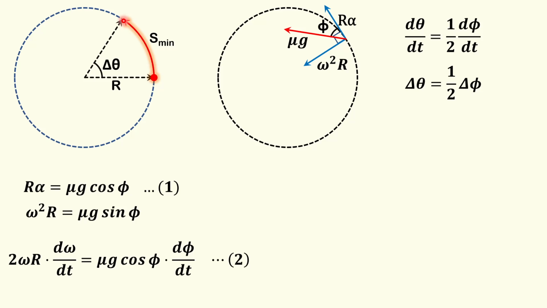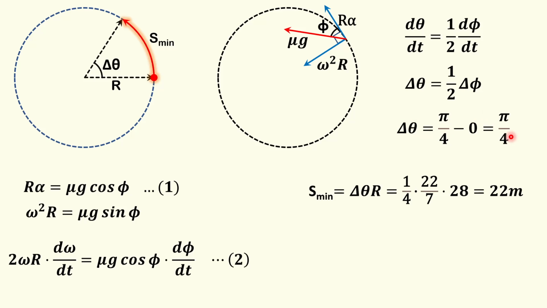There is nothing left in the tangential direction, so the speed becomes constant. So finally the mu g vector comes into the direction of omega square r. So the final phi becomes 90 degrees or pi by 2, and the initial phi is 0. So the change in phi is pi by 2 minus 0. So delta theta becomes pi by 4, and after that it is very simple: arc length equals radius times angle subtended. Upon solving, we get 22 meters as the answer.